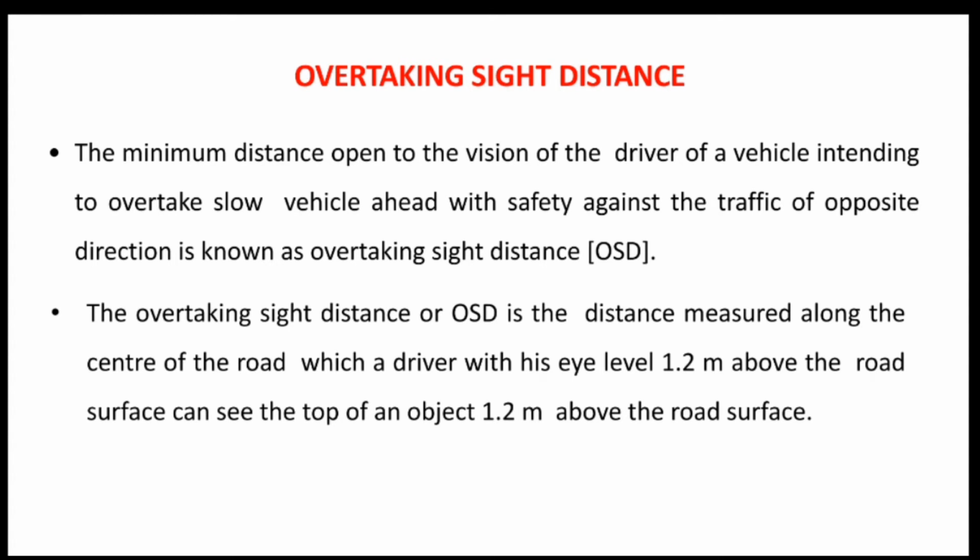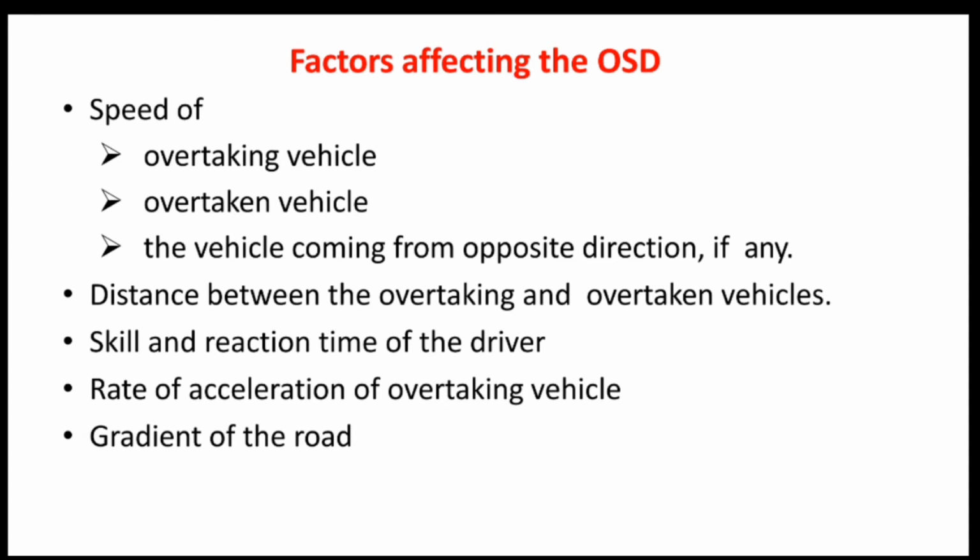So the safe overtaking sight depends upon, first, the speed of the overtaking vehicle, second, the speed of the overtaken vehicle, and third, the vehicle coming from the opposite direction. Next, it depends upon the distance between the overtaking and the overtaken vehicle, the skill and the reaction time of the driver, the rate of acceleration of the overtaking vehicle, and lastly, the gradient of the road.